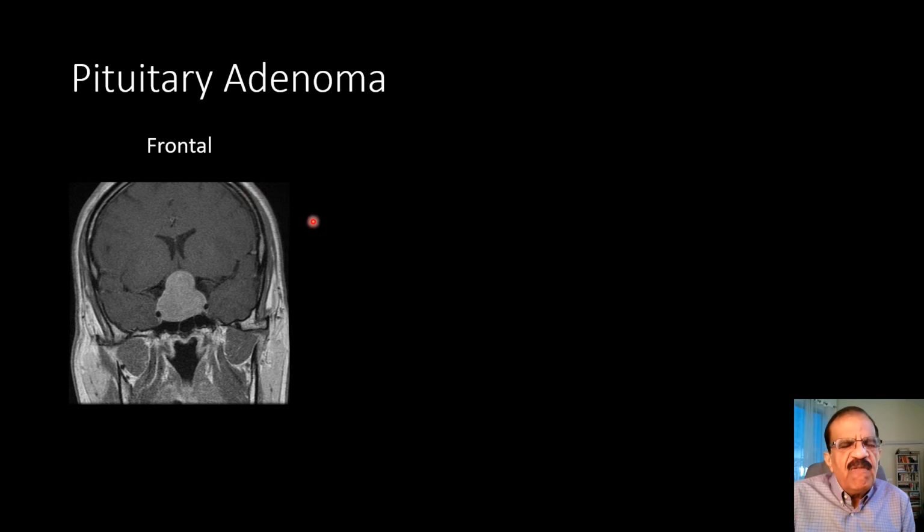MRI is very sensitive. This is a classical example, an image taken from the internet. You can see this enhancing lesion. This is a big pituitary growth, and it is going above sella. So this hump is indicating that it has gone above sella, and it is pressing on the optic chiasm and must be producing some visual symptom and headache because it's too big. And this is the frontal view.